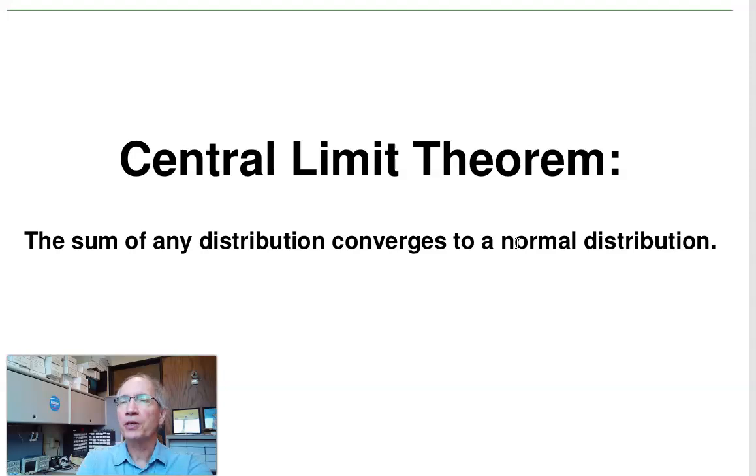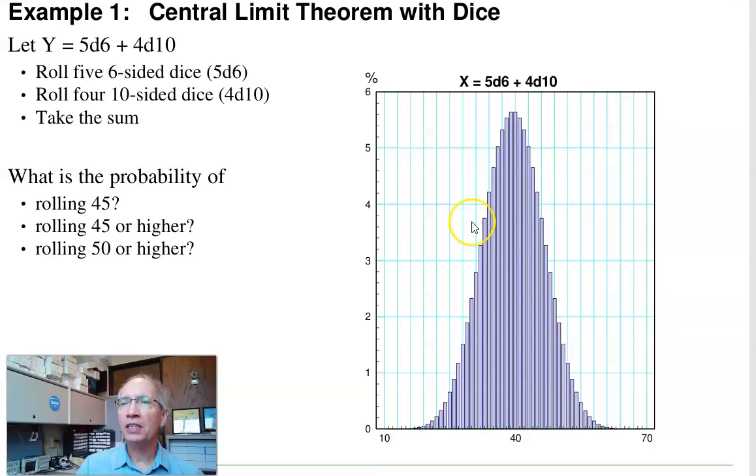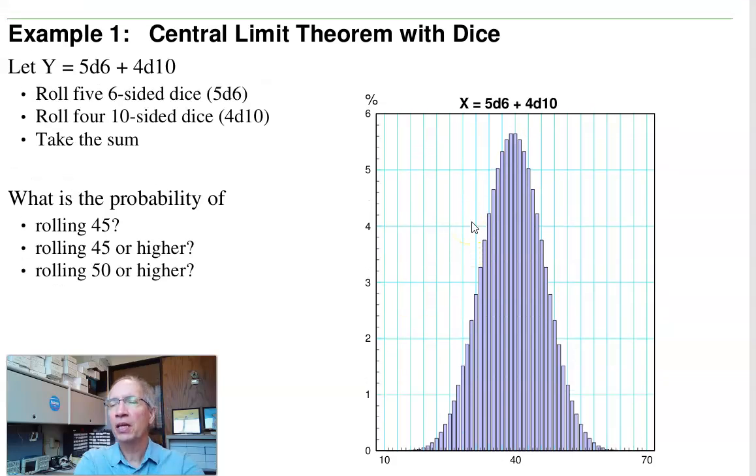So the central limit theorem basically says that all distributions, when you combine them, converge to a normal distribution. It also states that once you get a normal distribution, you're stuck. A normal plus normal is normal. So pretty much everything converges to a normal distribution. What that does is that lets you approximate many different systems with a normal distribution. That makes analysis a whole lot easier.